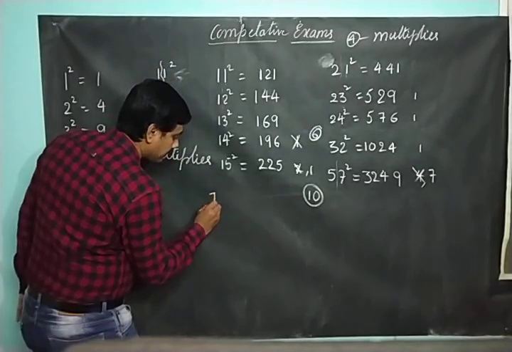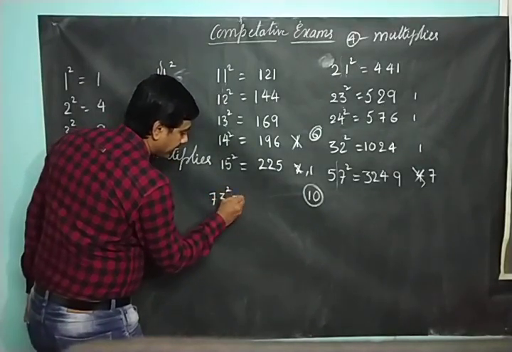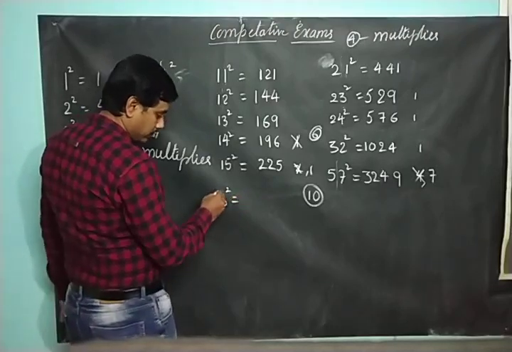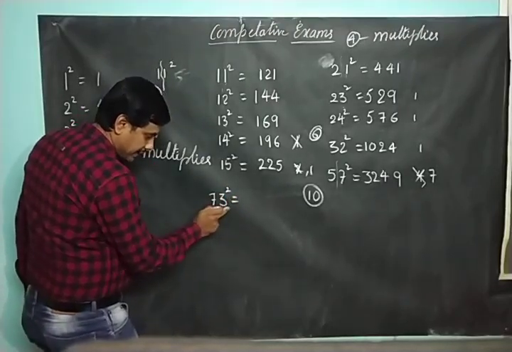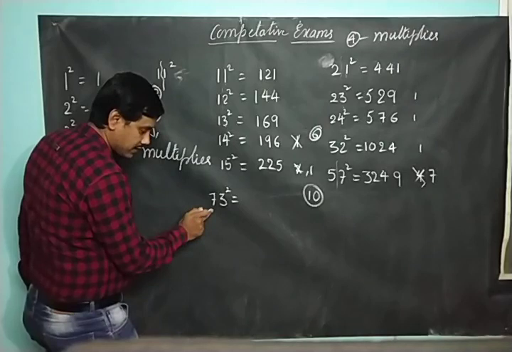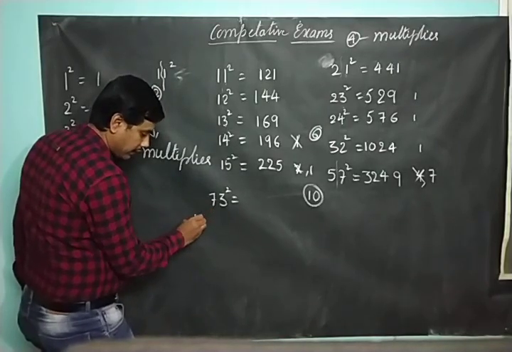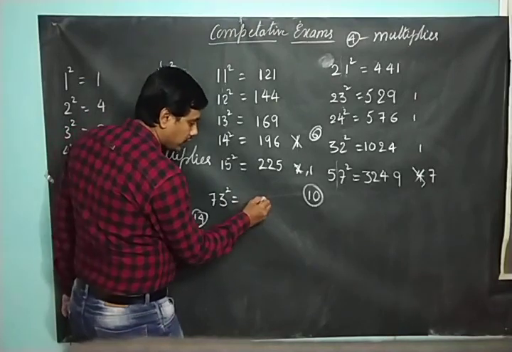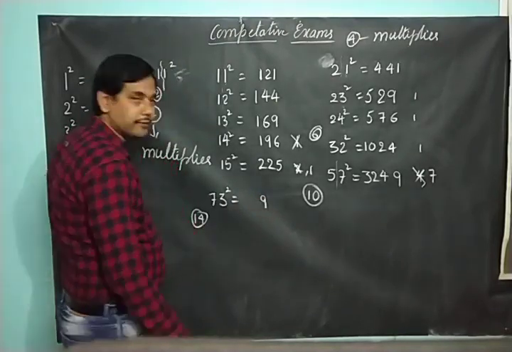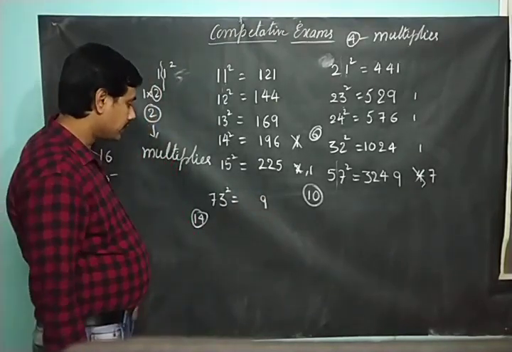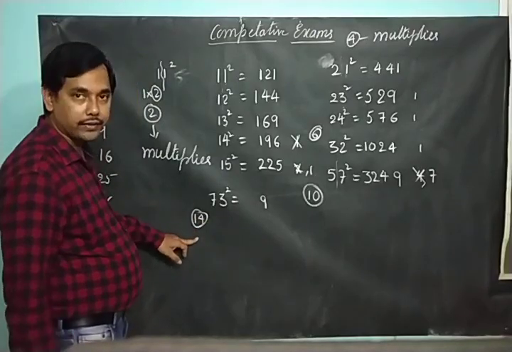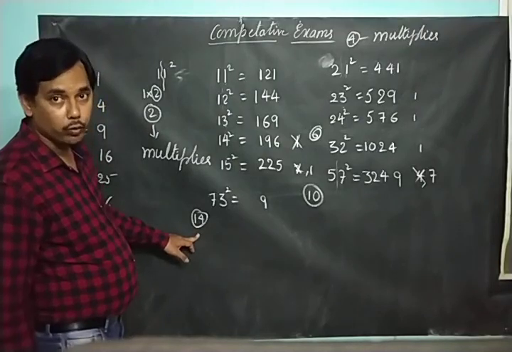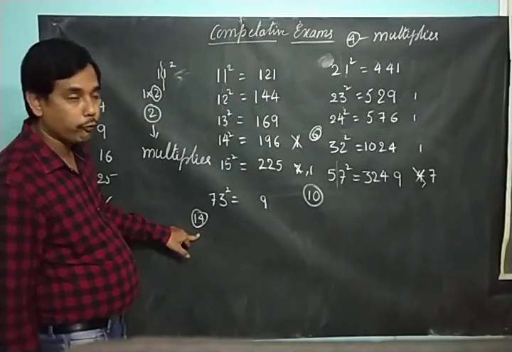Like 73 square. So 73 square is what? So what is there here? If I split this into 2 parts, 7. What is 7 into 2? 14. So 14 will be my multiplier. 3 square is what? 9. Right? Then 3 into 14 will give me 42.